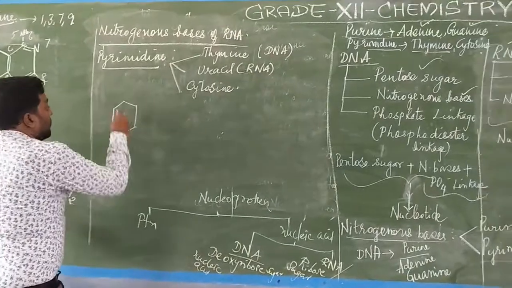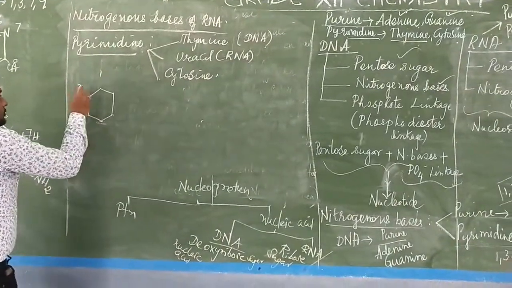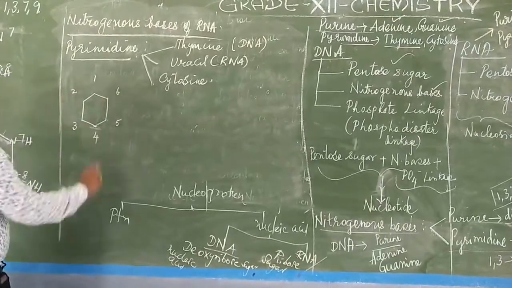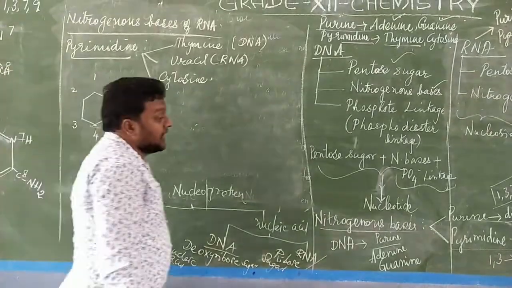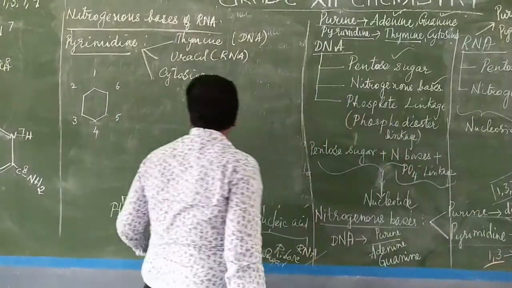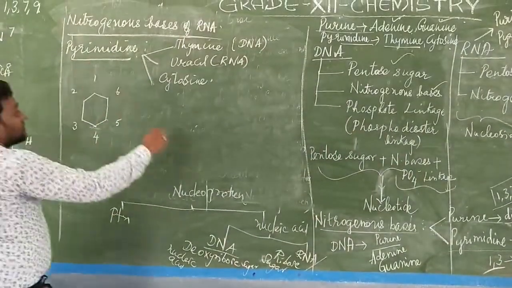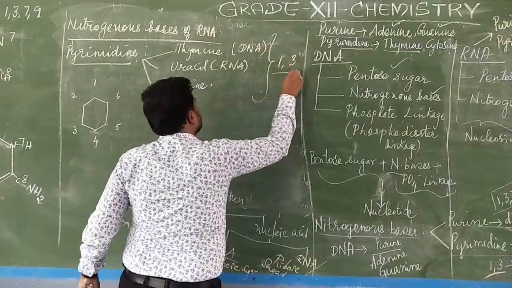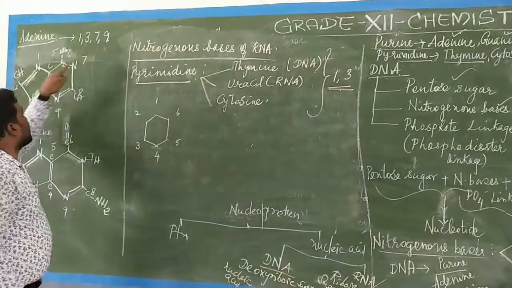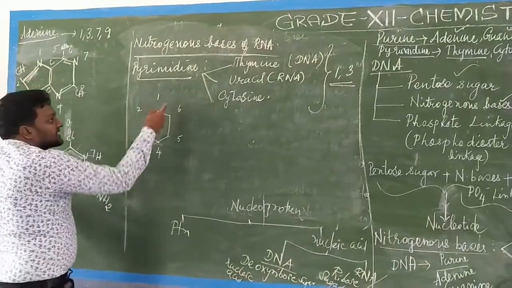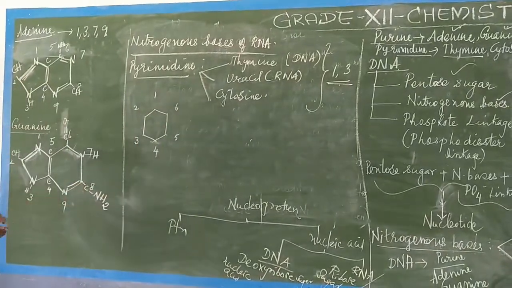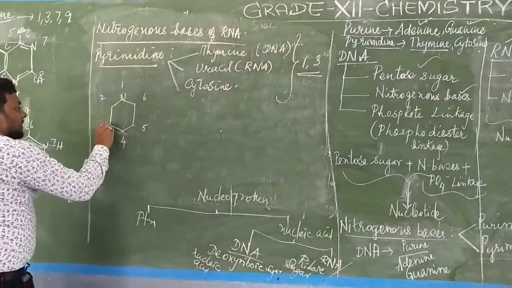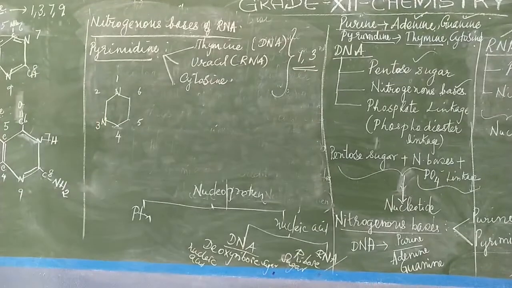Now we'll number 1 2 3 4 5 6. Where do I have to fix the nitrogen? In the case of pyrimidine, I have to fix it in the first position and third position. First and third, isn't it? Here 1 3 7 9 is dicyclic. This is monocyclic, with only 6 positions. So in the first position and the third position I have to fix the nitrogen. Shall I fix it now? Here nitrogen, and at the third position the nitrogen is fixed like this.